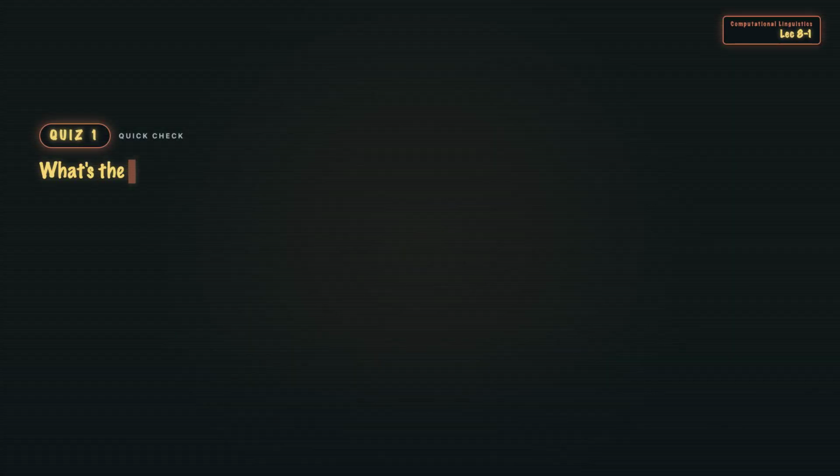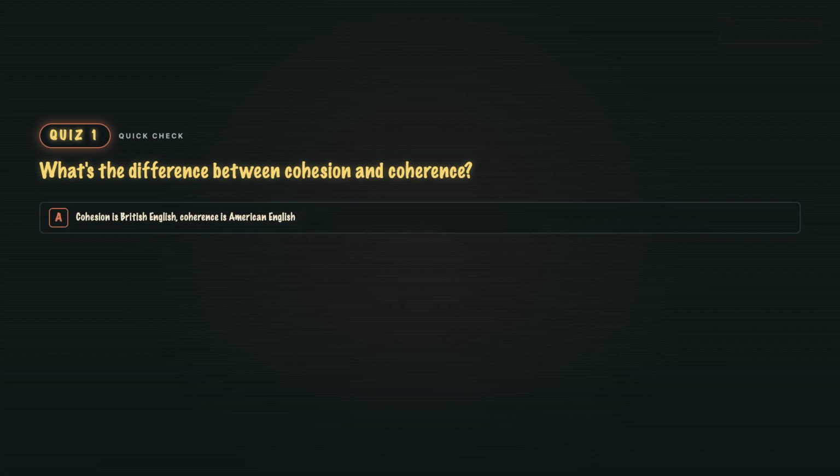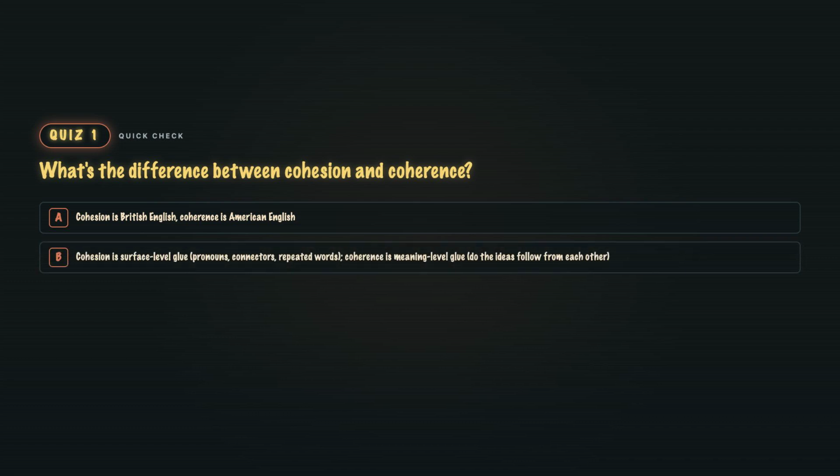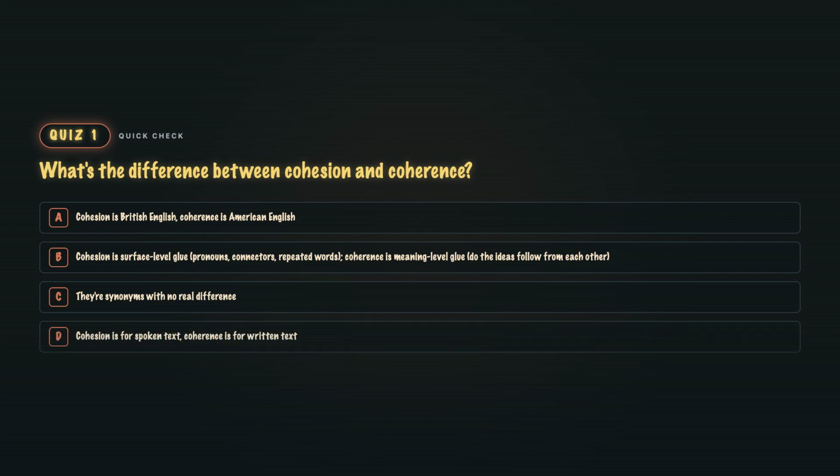Quiz 1. What's the difference between cohesion and coherence? A. Cohesion is British English, coherence is American English. B. Cohesion is surface-level glue: pronouns, connectors, repeated words. Coherence is meaning-level glue: do the ideas follow from each other? C. They're synonyms with no real difference. Or D. Cohesion is for spoken text, coherence is for written text.